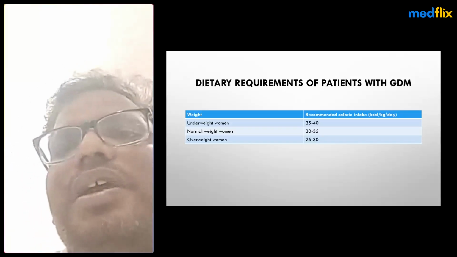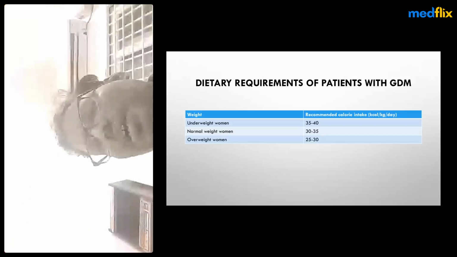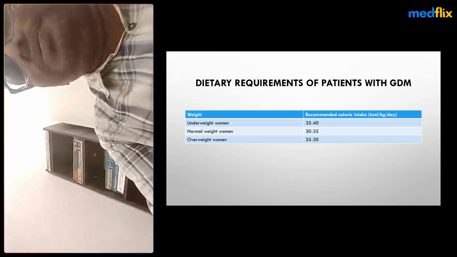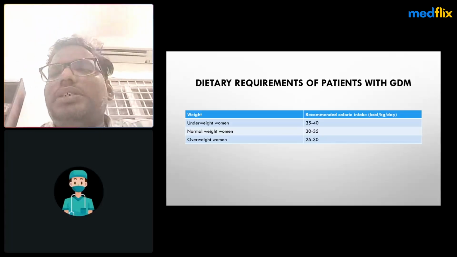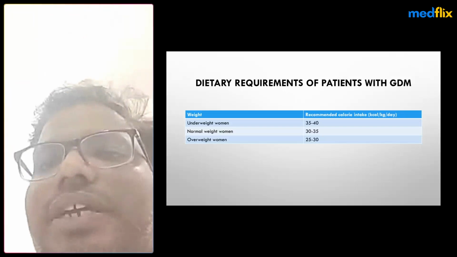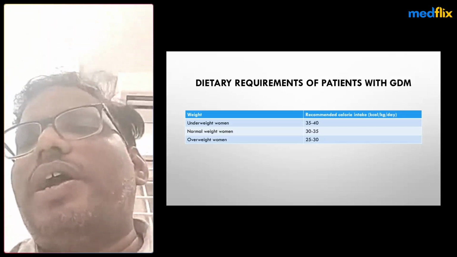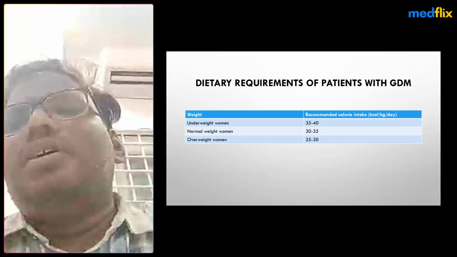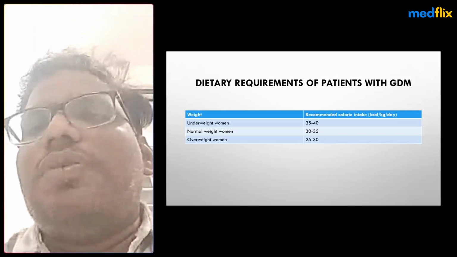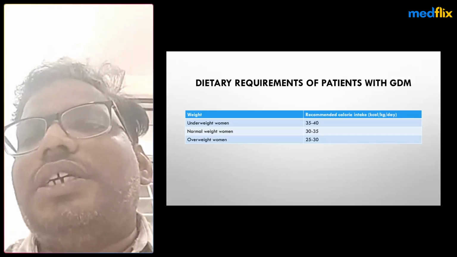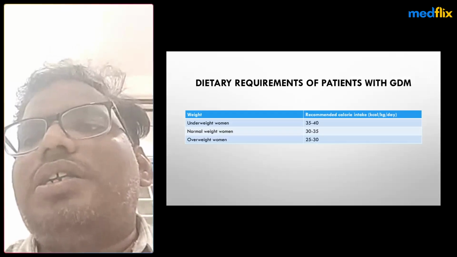And we have BMI categories. Normal weight women require 30 to 35 kilocalories per kg per day. We have to calculate the daily requirement of kilocalories accordingly. And overweight women require 25 to 30 kilocalories per kg per day.